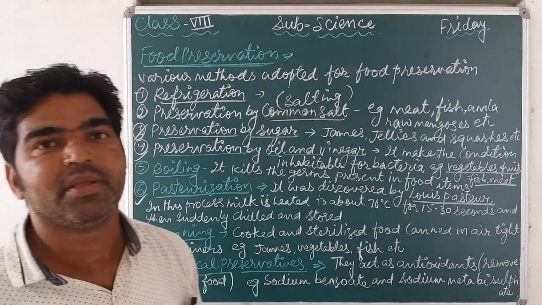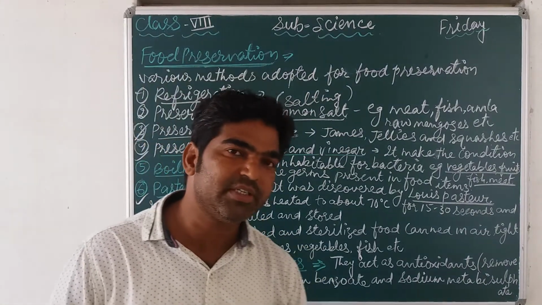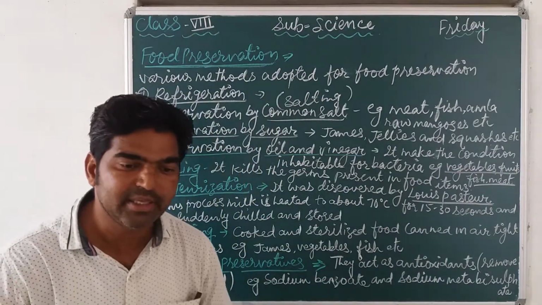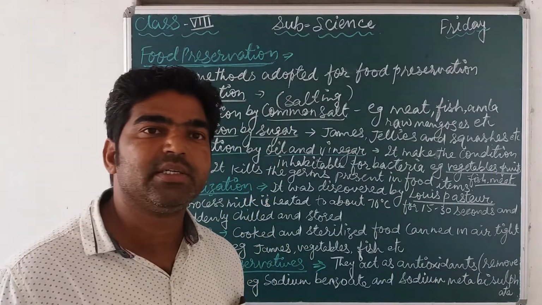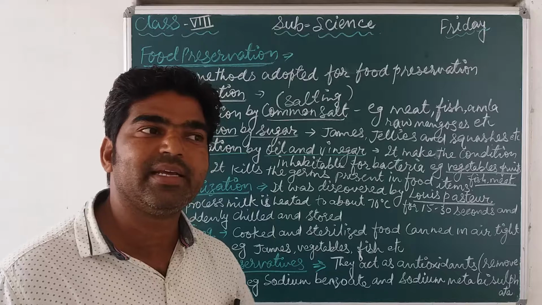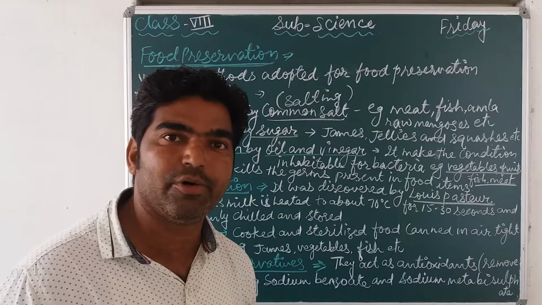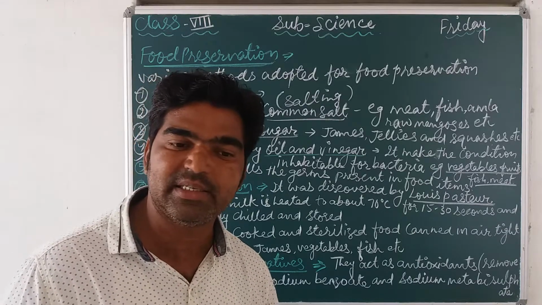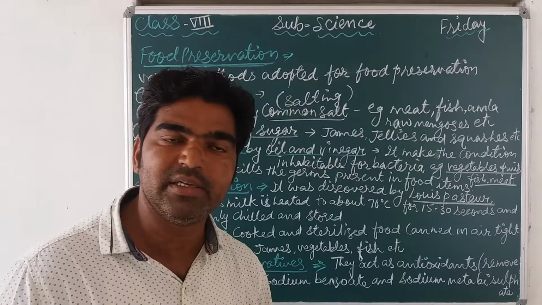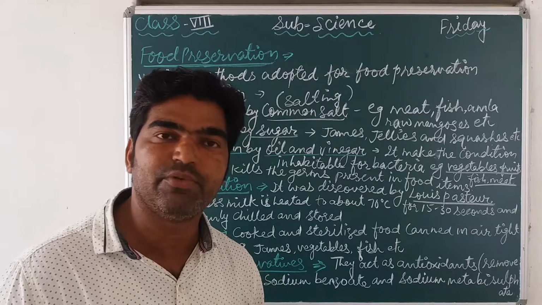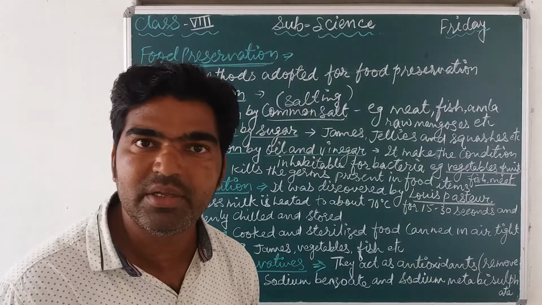Okay, and this I think is clear. Food preservation. Food preservation means what? It can be defined as a process or method to protect the food material from spoilage by the microbes, or we can say that it's a method or process to stop the growth of microbes in the food material and preserve the food for a long time period, is called food preservation.